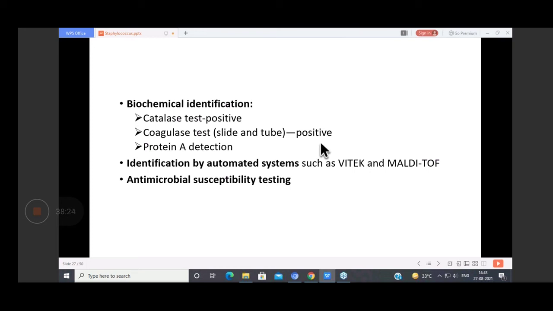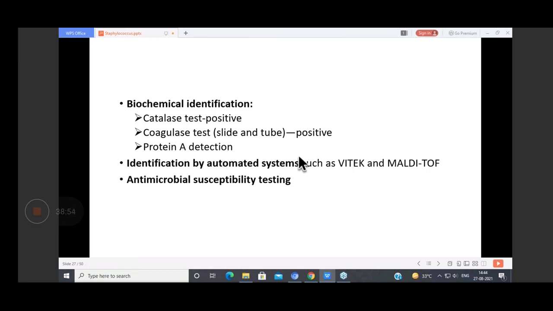Then we add a loop of plasma on it, and then we mix it well. If there's formation of clumps, then it is slide coagulase test positive. But if it remains milky white, then it is negative. So in slide coagulase and tube coagulase में यही पूछते हैं कि slide में आप क्या detect करते हो? We detect the bound coagulase, right, which is there on the surface.